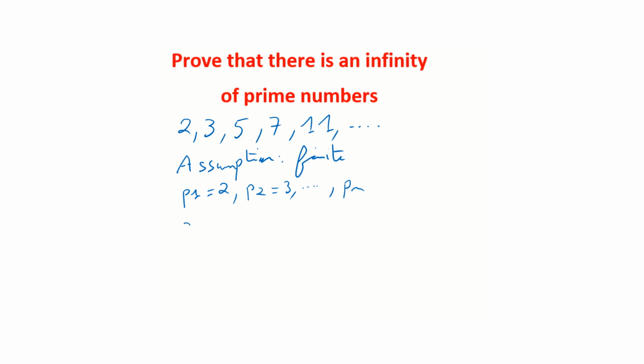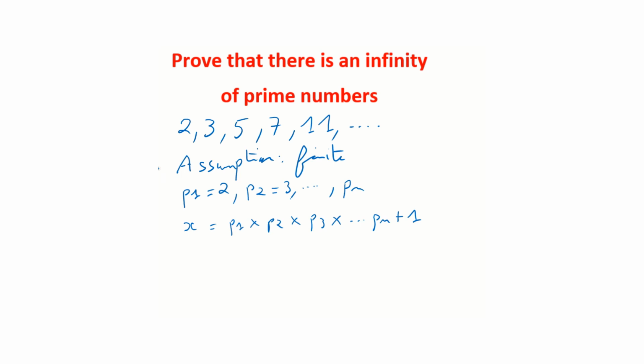And now we are going to build another number, x, which is equal to P1 times P2 times P3, etc., times Pn, and we are going to add 1 to this multiplication. So what we can see for x, for this number, is that by construction, x cannot be divided by P1, because when we divide x by P1, the remainder is 1. And the same for the other prime numbers.